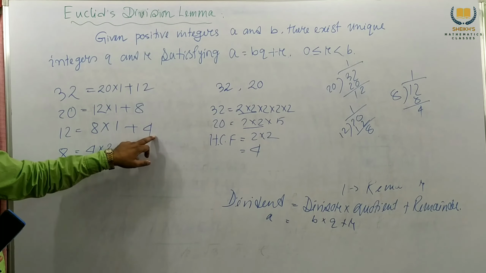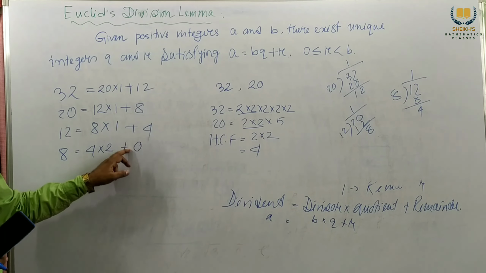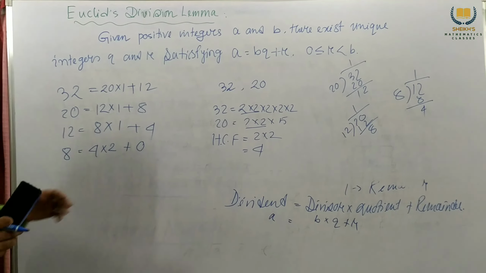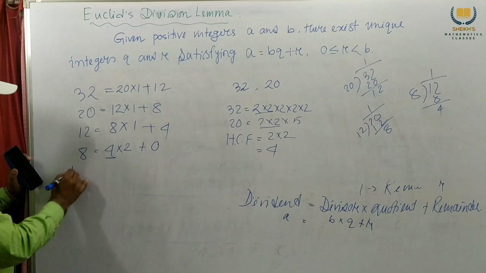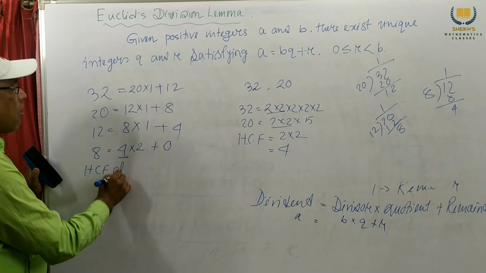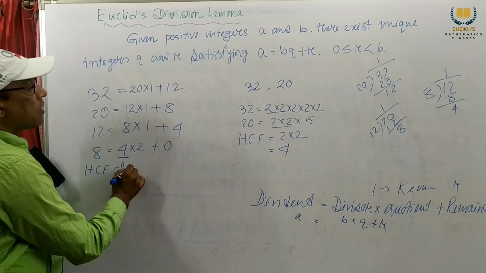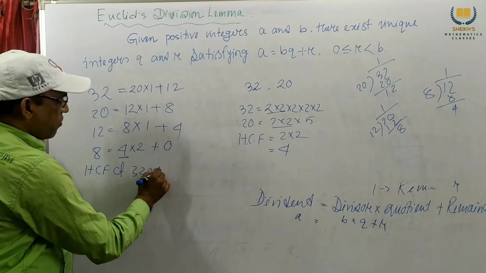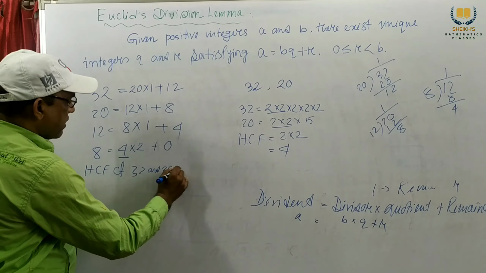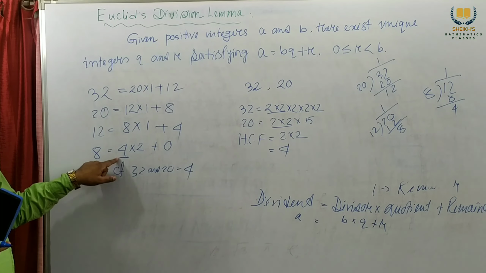Next 8 and 4: 4 into 2 plus 0. The remainder we get is 0, so the last divisor is our HCF. HCF of 32 and 20 is 4.